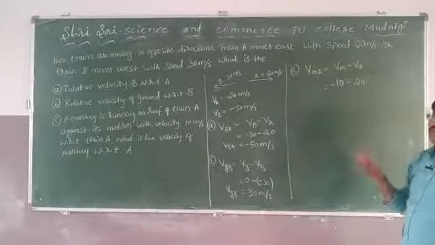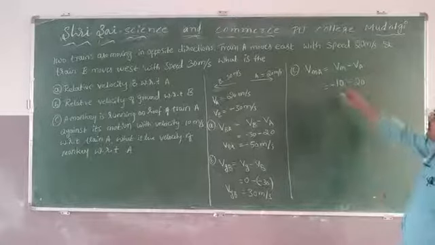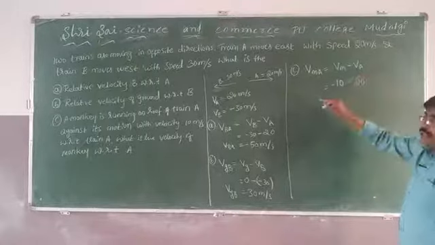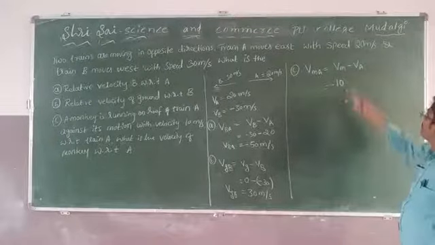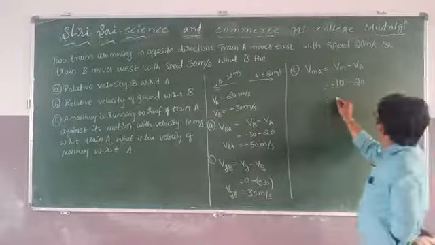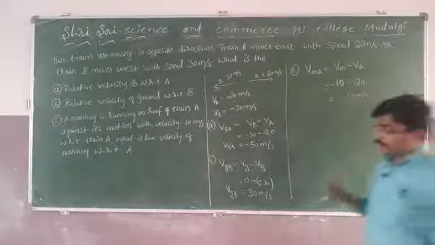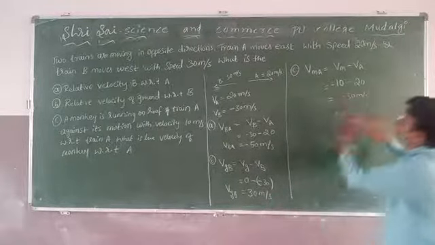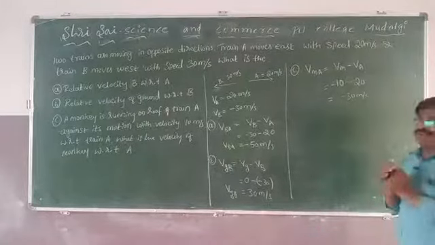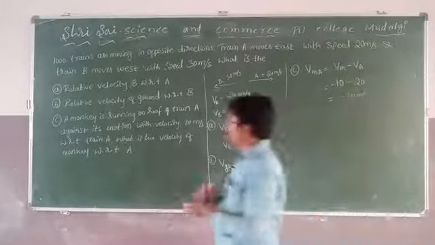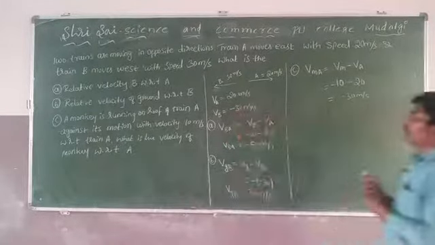That's why I am telling that with respect to A, the velocity is minus 30 meter per second. But the same question they can ask with respect to ground. If they ask, then it is a little bit change.